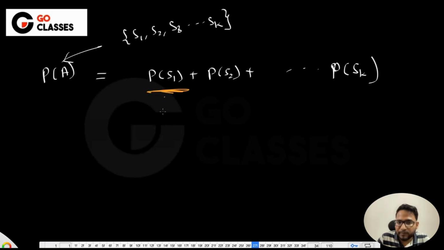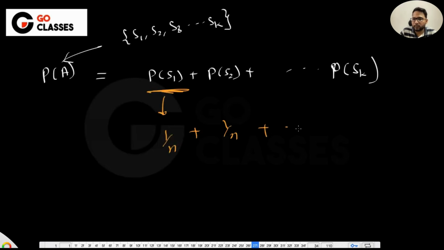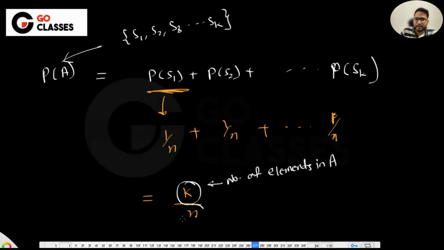Now tell me, what is the probability of S1? 1 by n, because it is given to me. This is 1 by n again, because this is given to me. So this is k by n. Finally, you got k by n. What is k here? K is the number of elements in this set, the number of elements in it. N is the total number of elements.